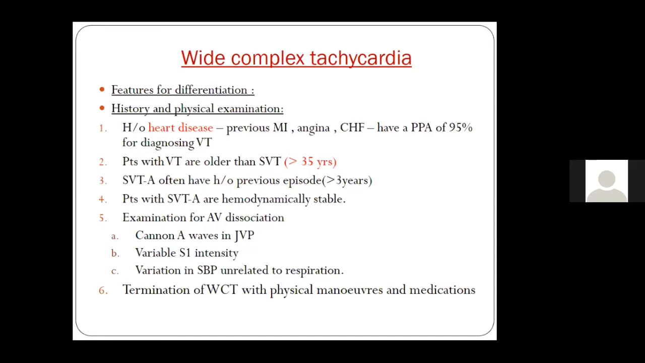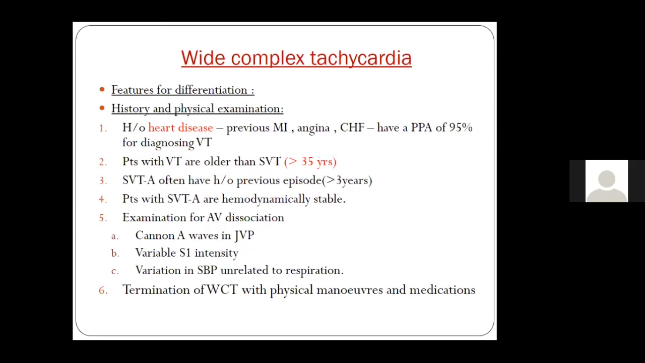Also, patients with SVT tend to have multiple previous episodes and a longer history, compared to VT, which usually presents with the first episode. Ventricular tachycardia with a history of heart disease is more commonly hemodynamically unstable, whereas patients with SVT with aberrancy are usually hemodynamically stable. The exception is a patient with a structurally normal heart, where VTs are usually hemodynamically stable.